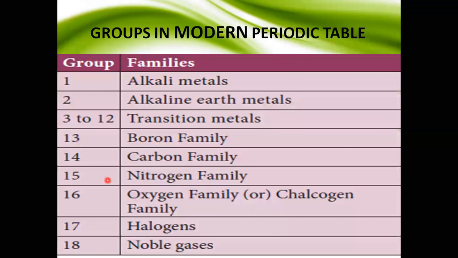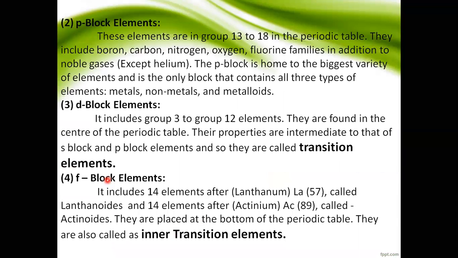So this is called inner transition elements. Their numbers, 57 to 71 and 89 to 103, belong in the center of the modern periodic table, but they are placed at the bottom. So this is called inner transition metal elements. Why? Because it is placed at the bottom of the periodic table. So these are the S block, P block, D block, and F block elements.